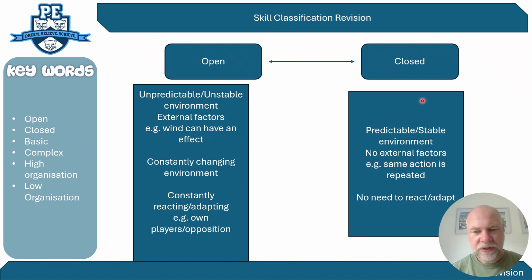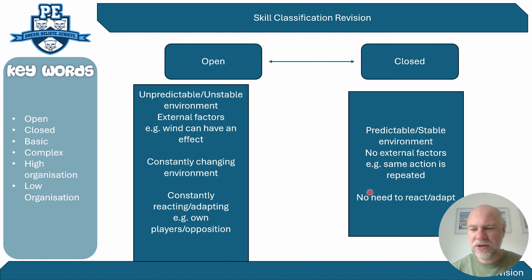A closed skill, remember we're looking at skills, not sports, is where the environment is stable and quite predictable. It's the same thing over and over again. There aren't really many external factors, so the action is repeated over and over again. Think of something like a tennis serve, which is one of the examples the exam board use.